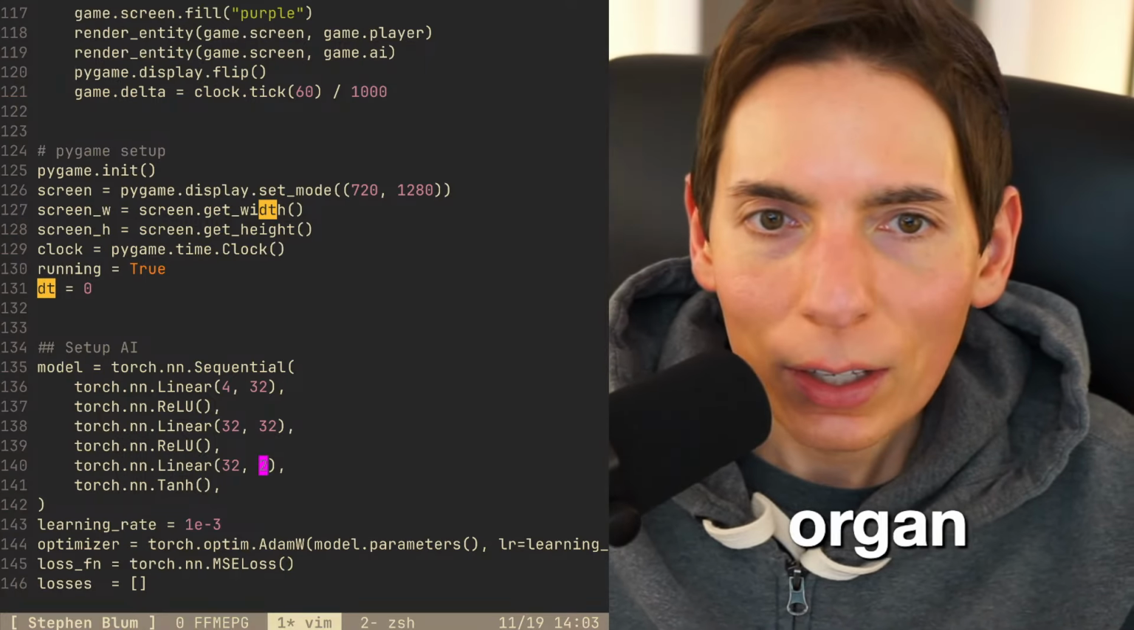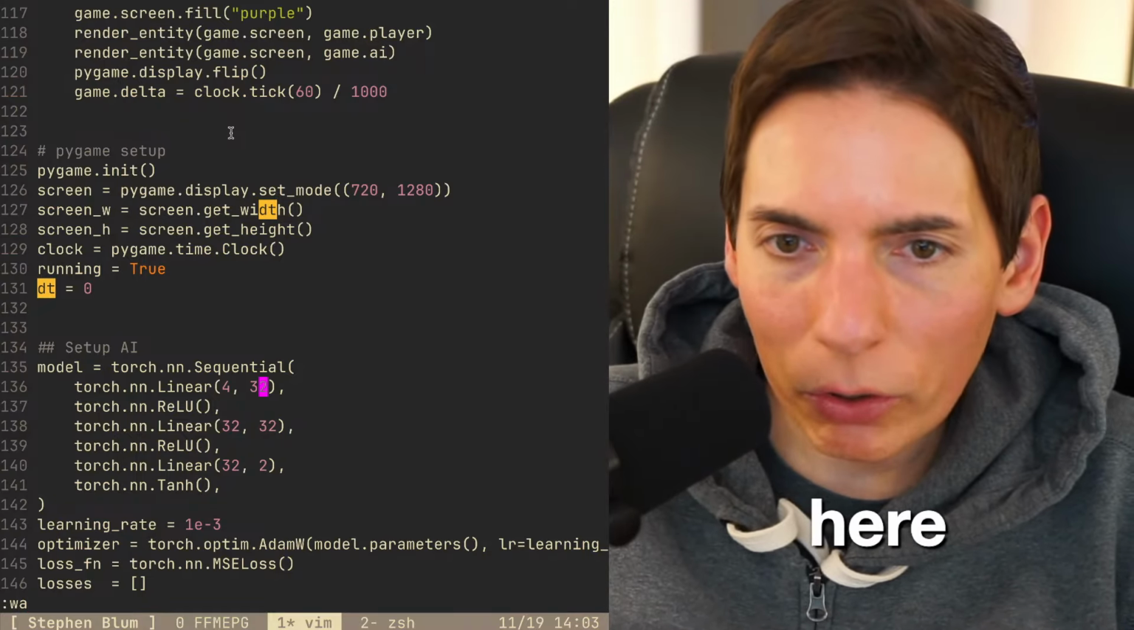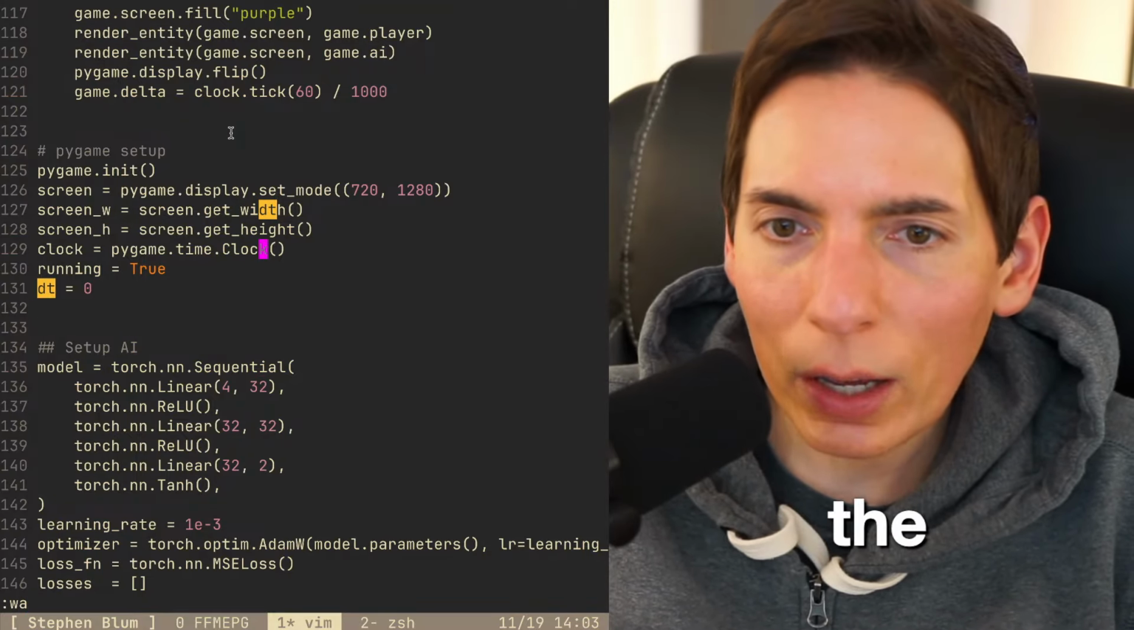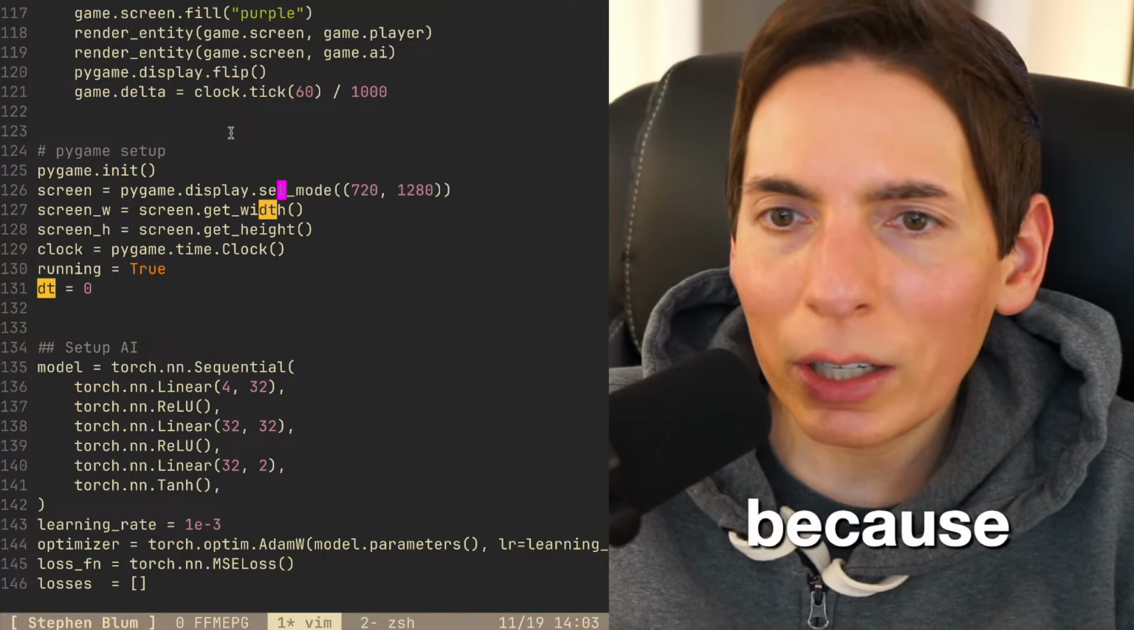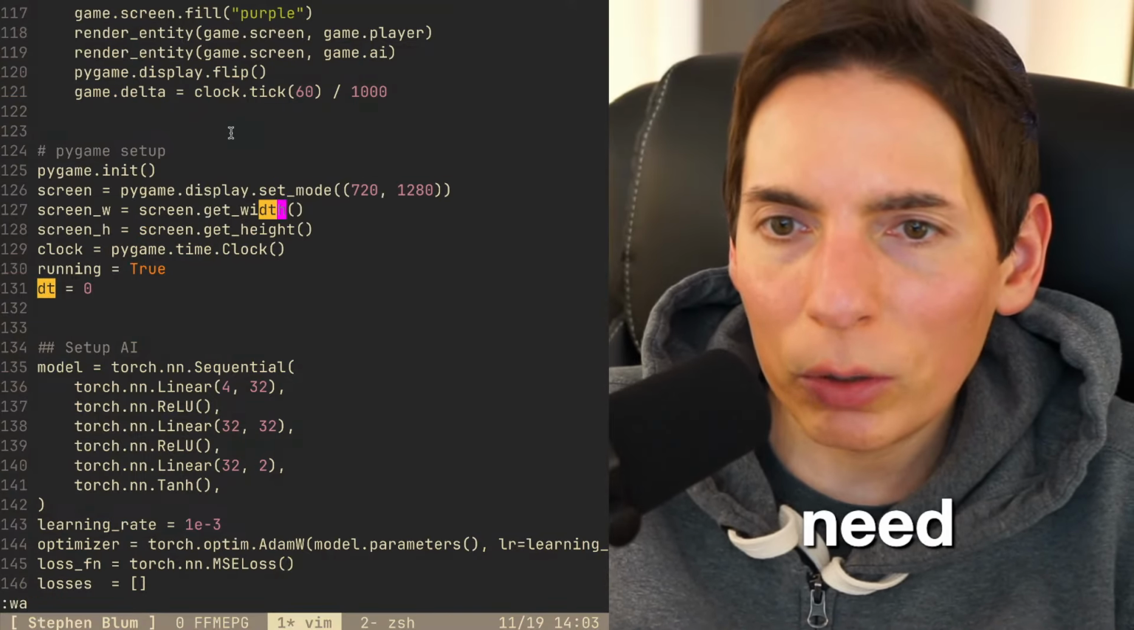We're making games here. That's what we're doing. We're organizing all the code so that way it's nice and clean and simple. That's the plan that we're doing right now. Get screen width height. We don't need that because we already have it here. We don't need screen width and height. We already got it.